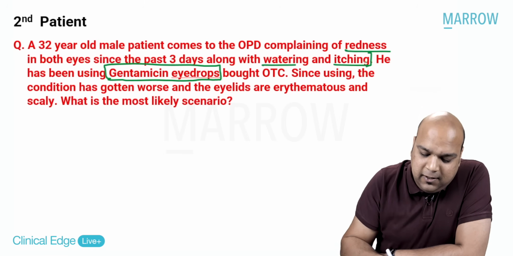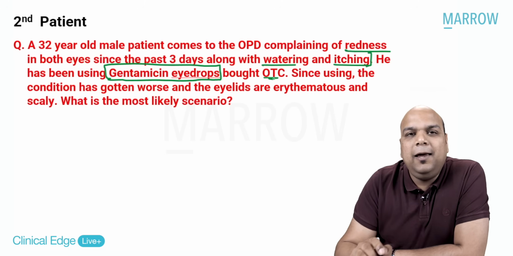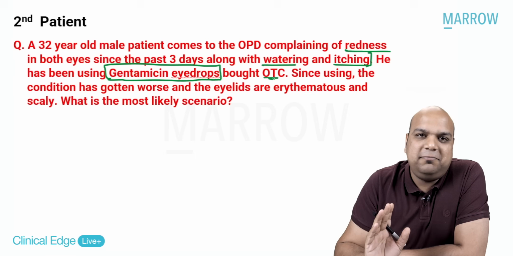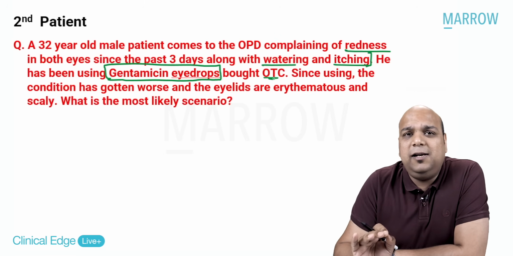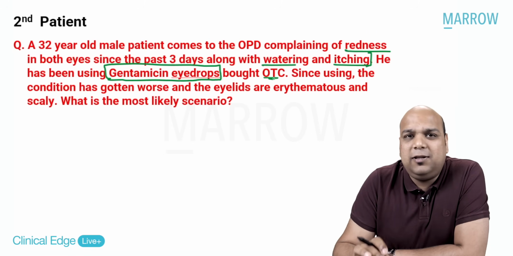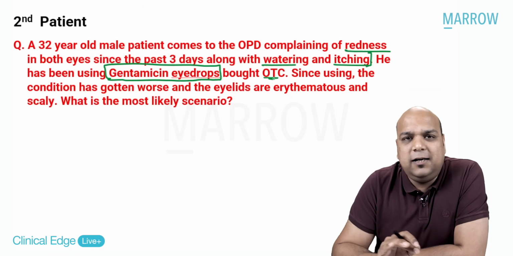But let's see. Why is he using gentamicin eye drops? Because they were bought over the counter. In India, before going to an ophthalmologist, you go to a medical shop. Medical shop people only know one thing. Either they give dexamethasone, prednisolone, steroids, or they will give you some kind of antibiotic. So the over-the-counter drug gentamicin was given.